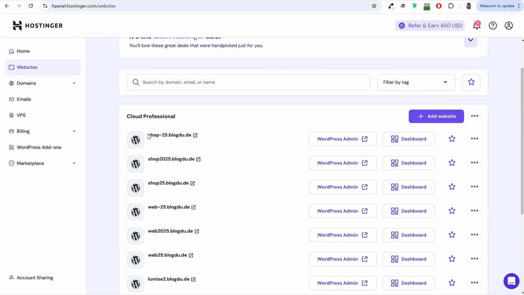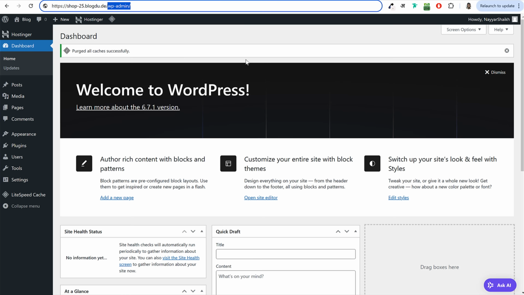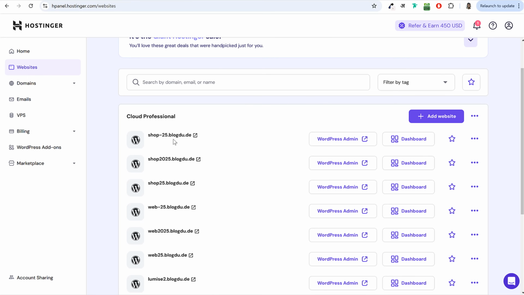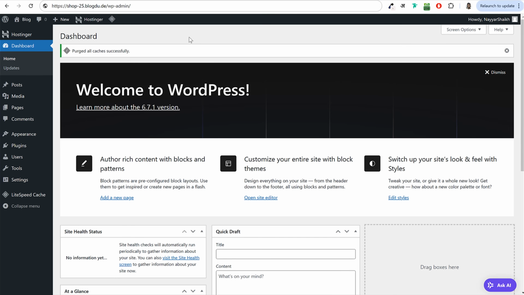In this case, I'll be using this domain name for this tutorial, shop25.blogdude. So whenever you forget any email address and password for your dashboard, you can always come to this websites page, and you can click on this button, WordPress admin button. Once you do that, you'll automatically be redirected to your WordPress dashboard and you'll automatically also be logged in. So you can do it like that.